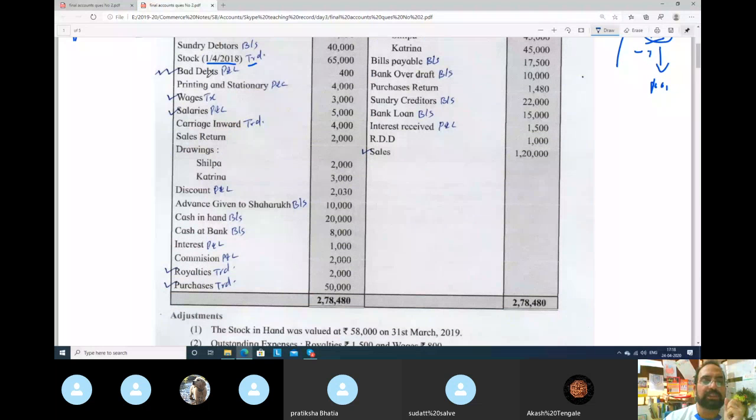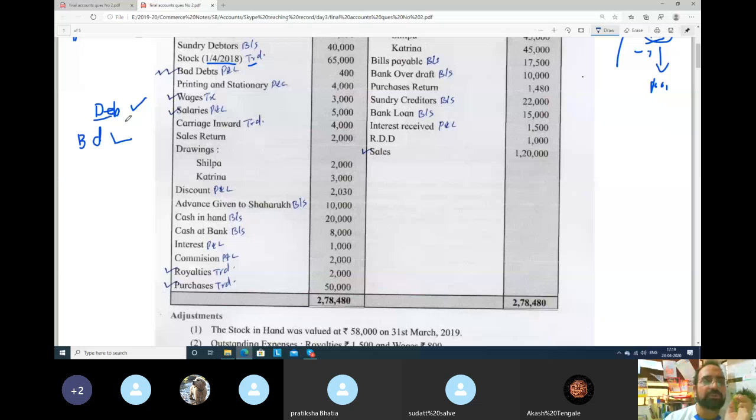Bad debts, try to understand, I will explain. Debtors means those from whom you have to receive money. Bad debts means you were supposed to receive money but they are not paying you anymore for any reason. They are fraud, they died, any reason, but you are not going to get your money back. So it is bad debts.